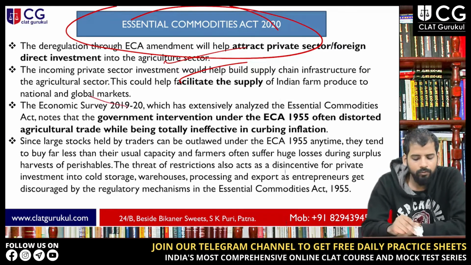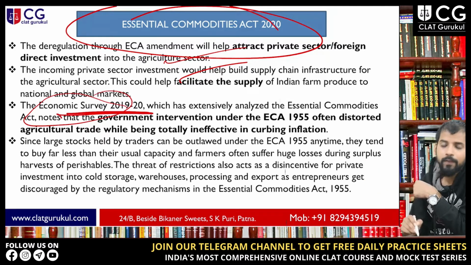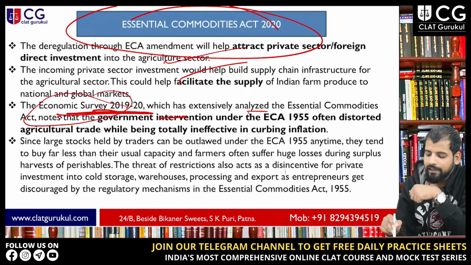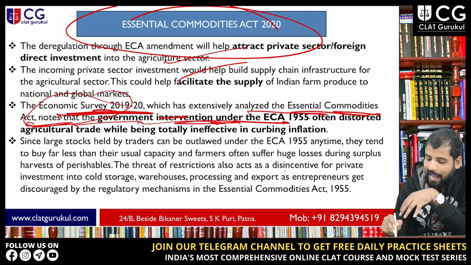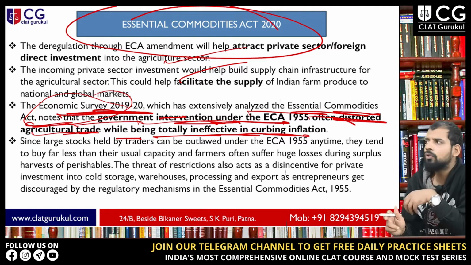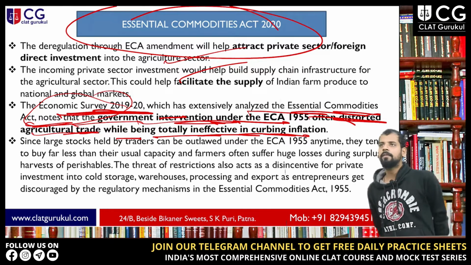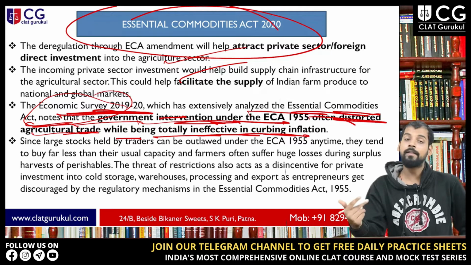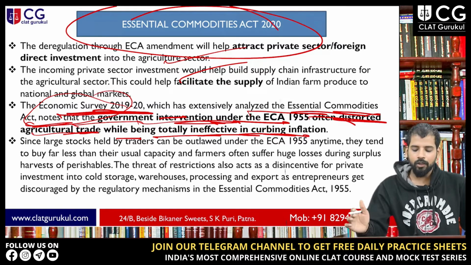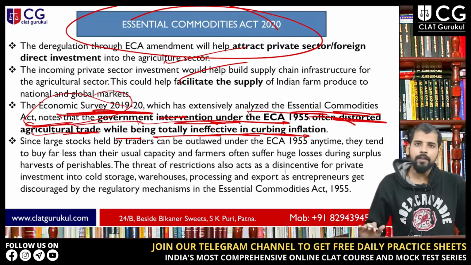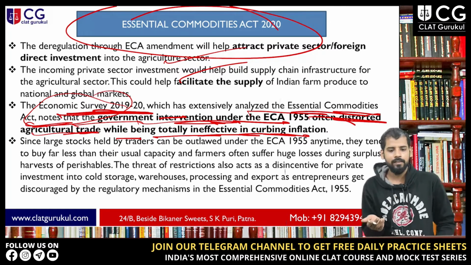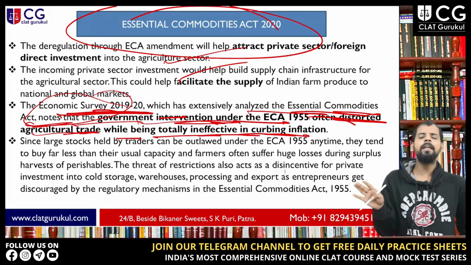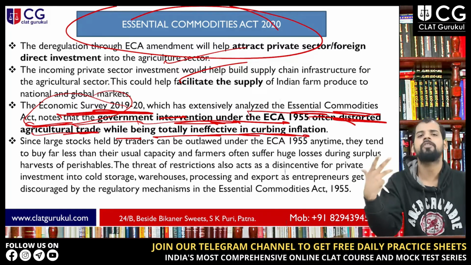Now if you consider the Economic Survey 2019-20, which analyzed the Essential Commodities Act, it notes that the government intervention under this act often distorted agricultural trade while being totally ineffective. So this is data which says that the government intervention under this Act distorted agricultural trade and was totally ineffective in curbing the inflation process, right?